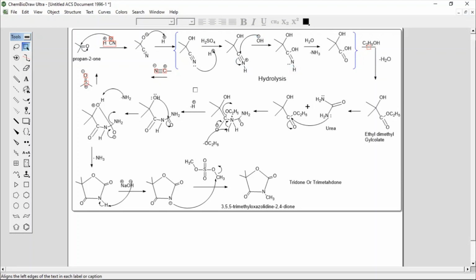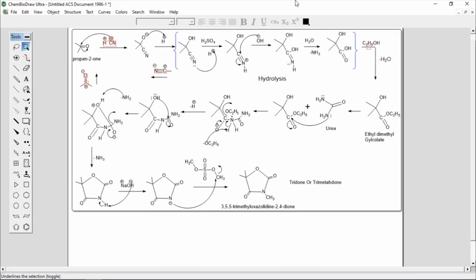Now you know that this C triple bond N is a polar bond, and the carbon has a slightly delta positive charge and nitrogen a slightly delta negative charge due to the electronegativity difference between these two atoms. Also, this nitrogen is electron deficient, and to minimize the electron deficiency it withdraws electrons towards itself and makes that carbon an electropositive, electron-deficient center.